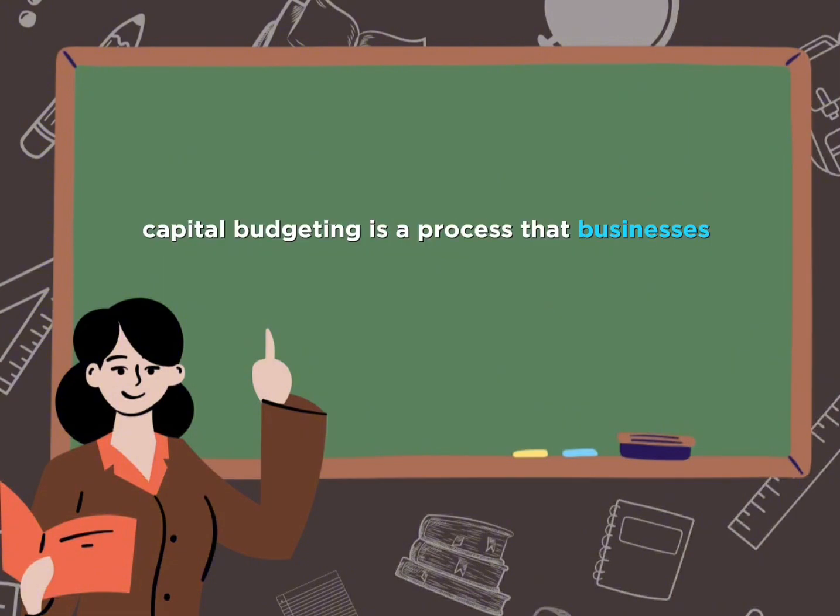Capital budgeting is a process that businesses use to make decisions about long-term investments in projects and assets. These investments might include purchasing new equipment, expanding facilities, launching new product lines, or acquiring other businesses. The goal of capital budgeting is to allocate the company's financial resources in a way that maximizes shareholder value. Here are some key aspects of capital budgeting.